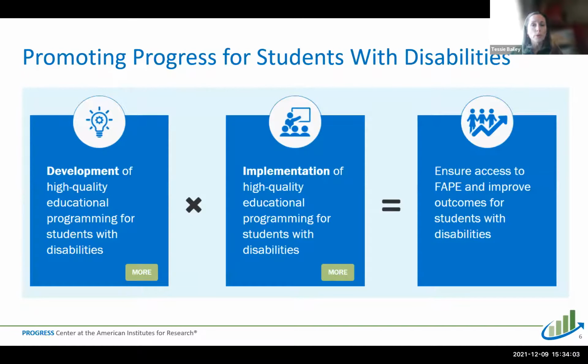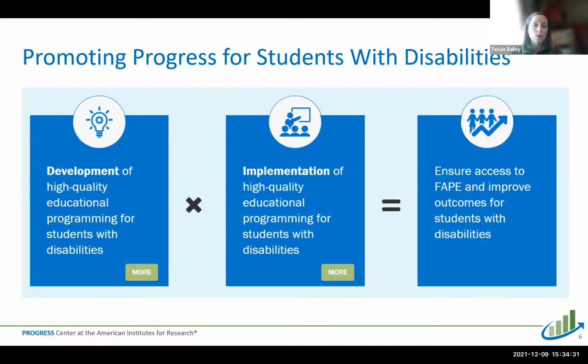To ensure free, appropriate public education, commonly referred to as FAPE, and improved outcomes for students with disabilities, the Progress Center supports local educators in both the development and the implementation of high-quality educational programming. We know that a well-designed program begins with an IEP that provides the supports and services necessary to promote progress towards ambitious annual goals.